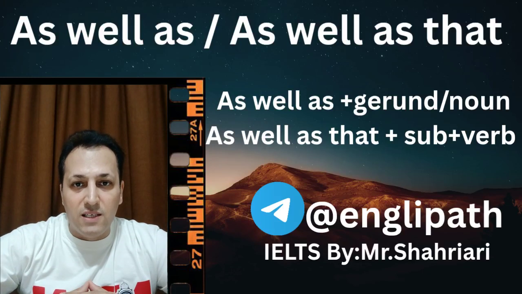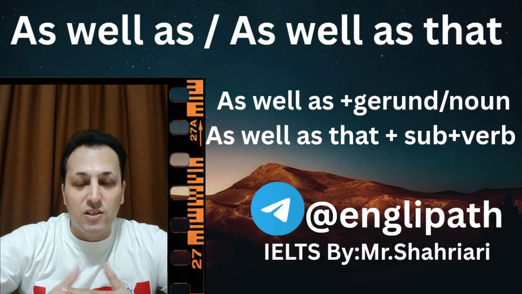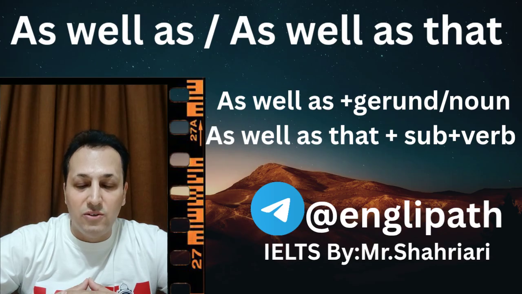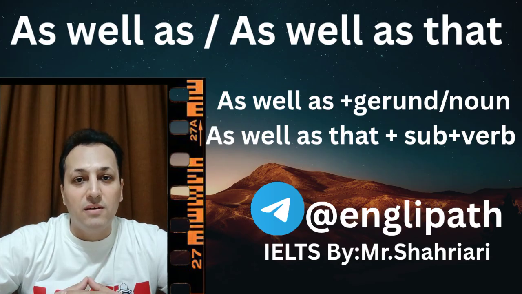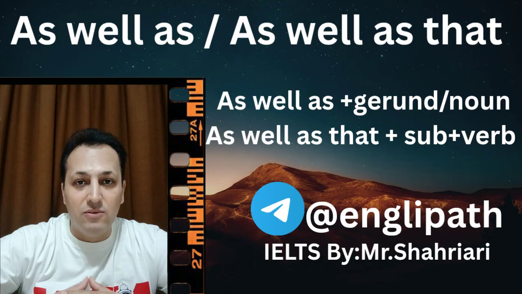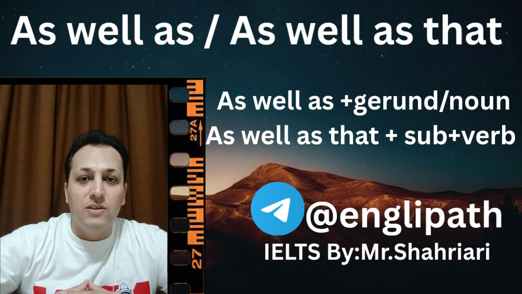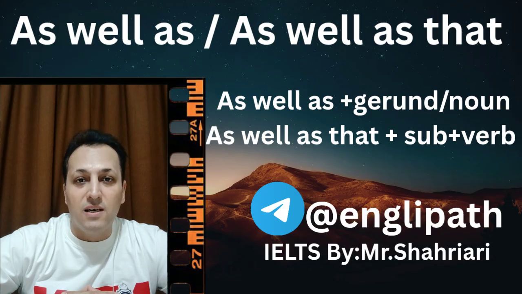As well as, and as well as that. What is the difference between these two? Just bear in mind that after as well as in English, we need to use a gerund format, or we can alternatively use a noun or noun phrase. For instance, you can say, as well as English, I can speak French; as well as running, I love swimming.